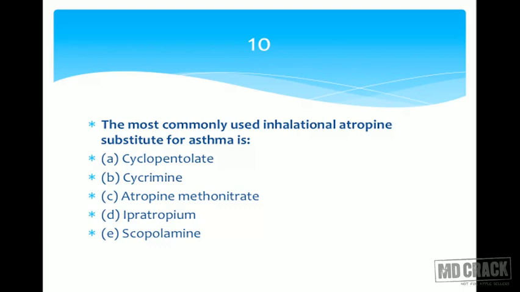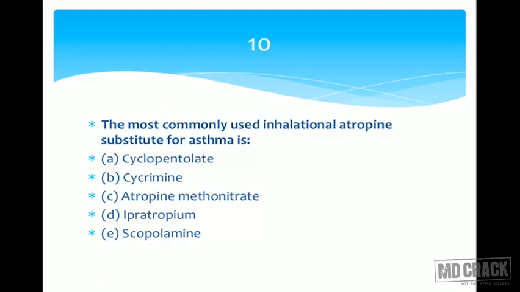Cyclamin is an atropine substitute which crosses the blood-brain barrier. It's got additional antihistamine properties. Next, atropine methonitrate is an antispasmodic atropine substitute. Ipratropium we are considering, and scopolamine is another atropine substitute, and I hope you know scopolamine is available as a patch and it's in no way concerned with bronchial asthma.